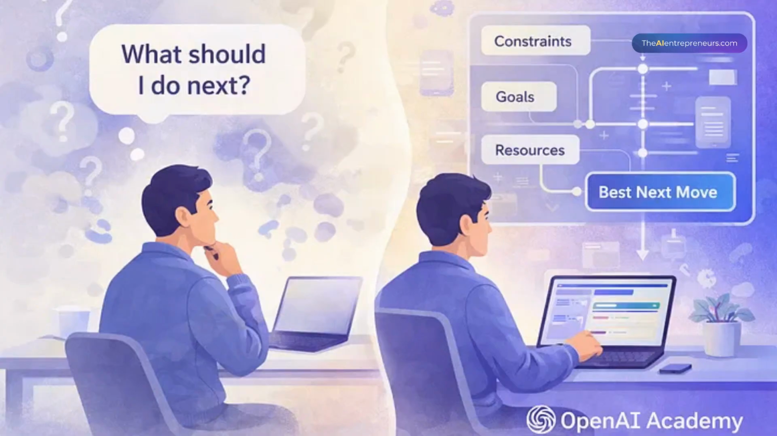So let's take one example. Instead of asking, what should I do next? I know it's a very generic question, right? You could say, hey, what is my best next move with respect to constraints, goals, and resources? Using that kind of terminology will get you a better answer than a very generic question. So that shift really matters for professionals and founders. And that way you don't have to waste too much time dealing with generic answers.